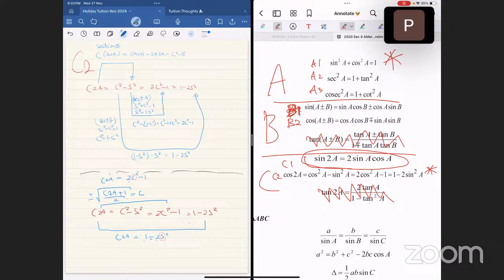Okay, people, one more time. Cosine 2A. I see a 1, minus 1. I see a minus, minus and plus. I see over 2, simple, square root, plus minus, equals sine.